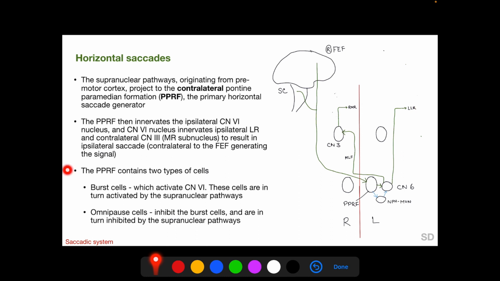The PPRF contains two types of cells. We have the burst cells, which activate the cranial nerve 6 nucleus, and these cells are in turn activated by the supranuclear pathways. It also contains omnipause cells, which inhibit the burst cells, and the omnipause cells are in turn inhibited by the supranuclear pathways.